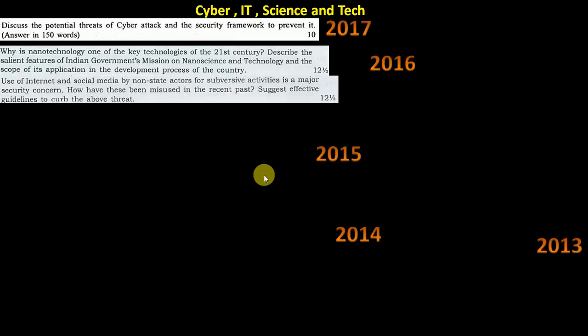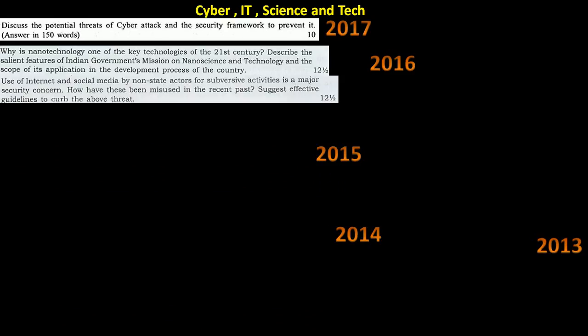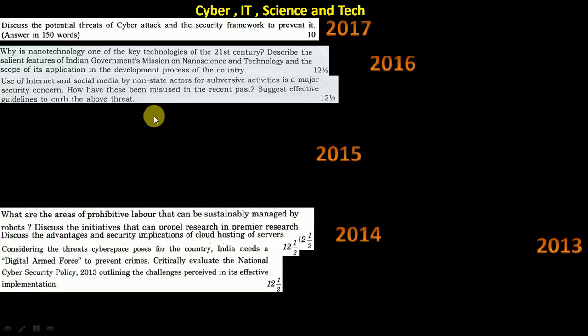Okay, so discuss the potential threat of cyber attack and security framework to prevent it. Okay, direct question, cyber attack, what it is. Nanotechnology, question came in 2016, and again internet and social media. So these are all things we picked up directly from the syllabus. So we cannot blame UPSC if they ask something weird, because it is their syllabus. It is your duty to learn at least one question about all these topics.